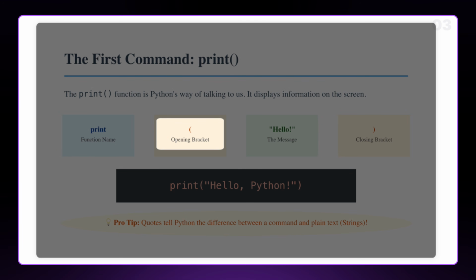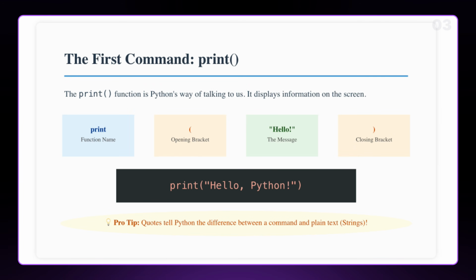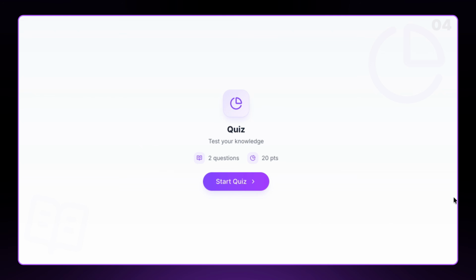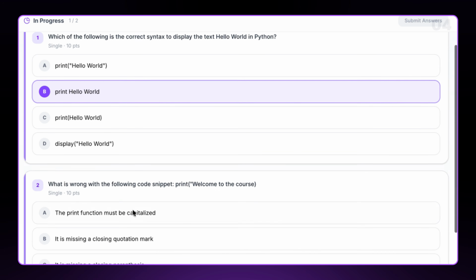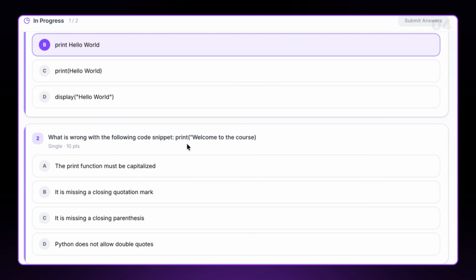Next come the parentheses. You can think of these as a container or a set of open arms that hold the information you want to display. If you start something, you have to finish it, or Python won't know where your message ends. Take a moment to select your answers. Don't worry if you get them wrong. Spotting these tiny syntax errors is a skill that every programmer has to practice, even the pros.